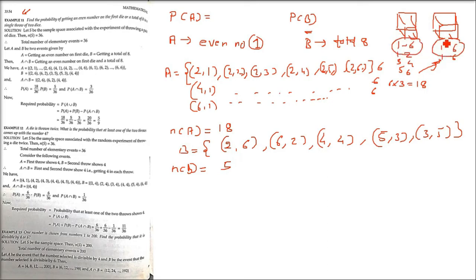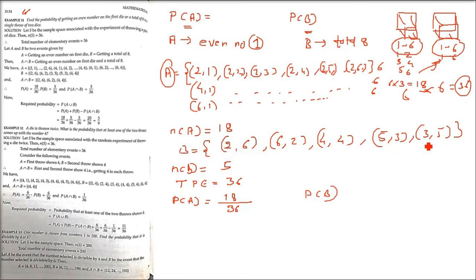So you see the total sample space, all the events which are possible. This is 1 to 6, this is 1 to 6. So total number of possible cases are 6 into 6, so it is 36. Total number of outcomes possible is going to be 6 into 6, 36 it is. So now you see the probability of A will be the favorable cases for A divided by the total number of cases. Favorable is 18 here and total number is 36, 6 into 6, 36. Now what is the probability of B? Total number of favorable cases is 1, 2, 3, 4, 5.